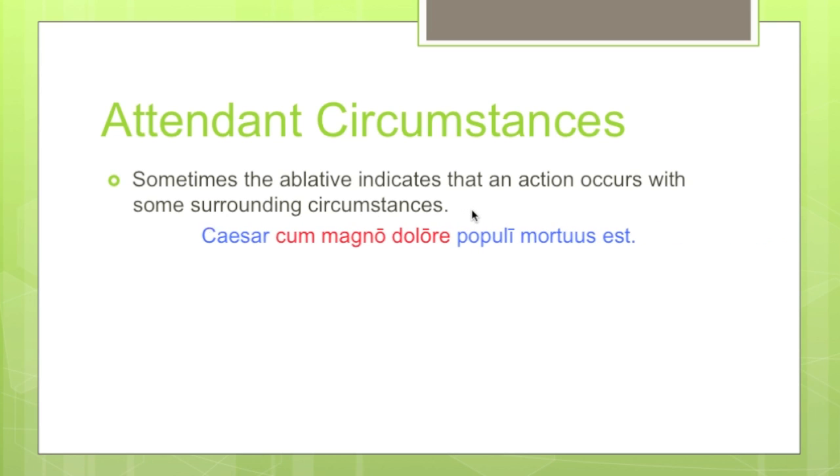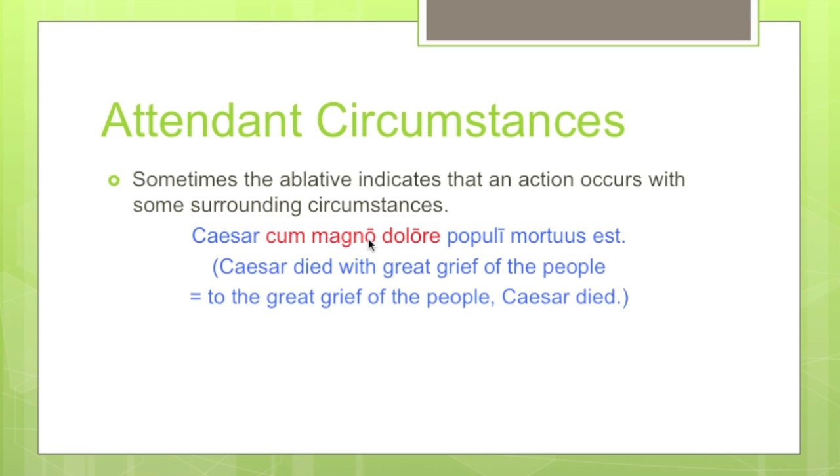Here's an example. Caesar cum magno dolori populi mortuus est. Caesar, mortuus est, died, cum magno dolori populi, with great grief of the people. Of the people is a genitive, magno dolori is ablative. Of course, cum is the word with. So this is Caesar died with great grief of the people.